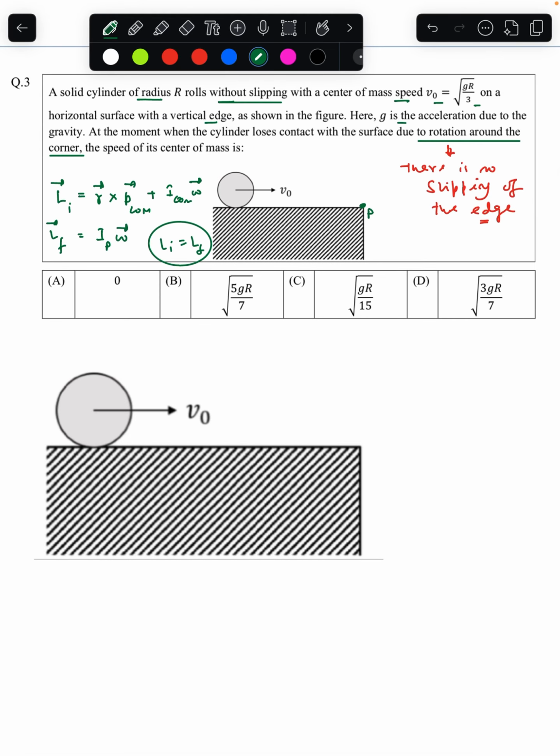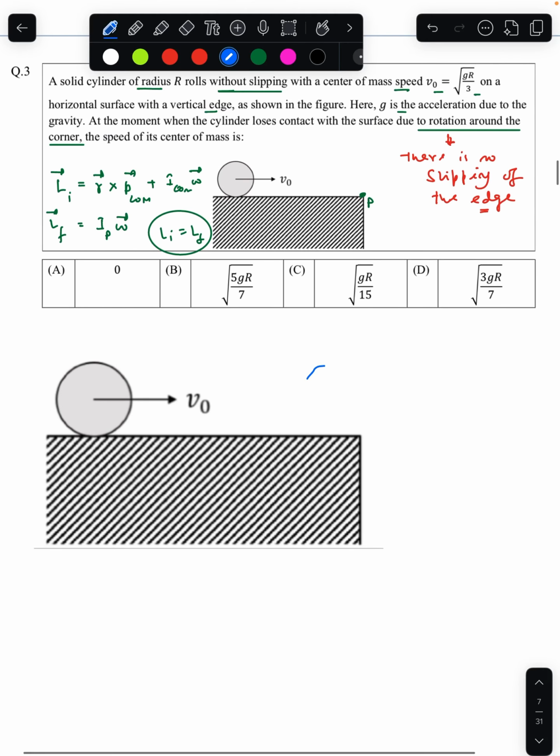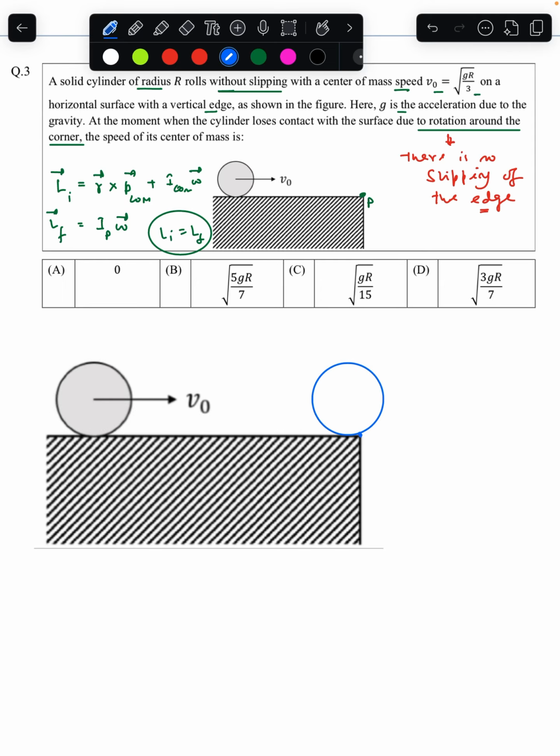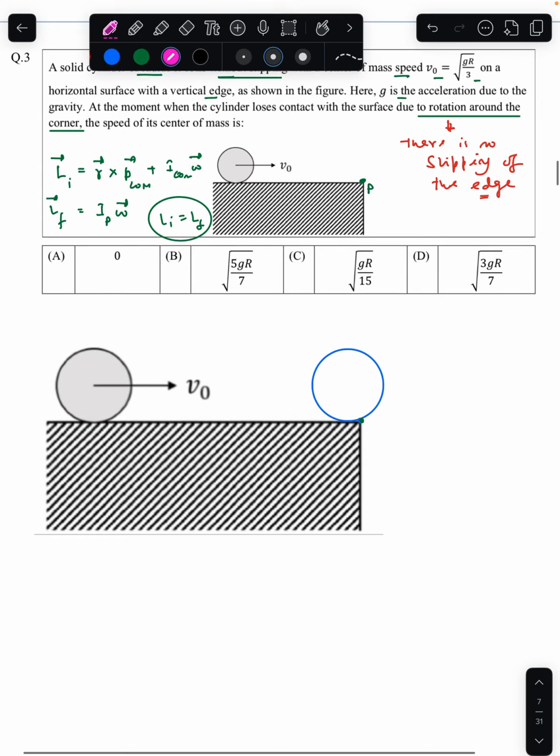It was considered to be an easy problem. It was easily doable. Any good student with a decent amount of preparation could have done this question very easily. So here, let us say that it was traveling up to that, and from this particular edge, it is now falling. So I'll take a diagram here. Yeah, so I'm assuming it is falling like this from the edge.